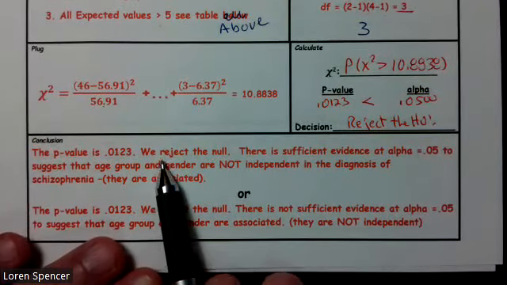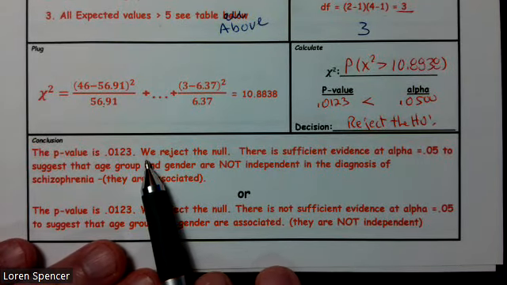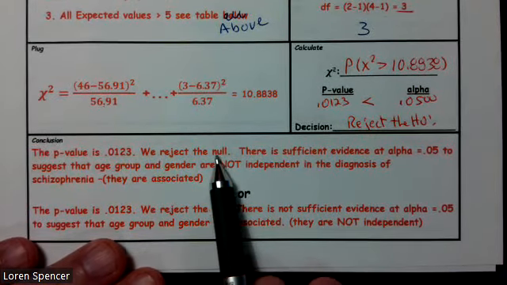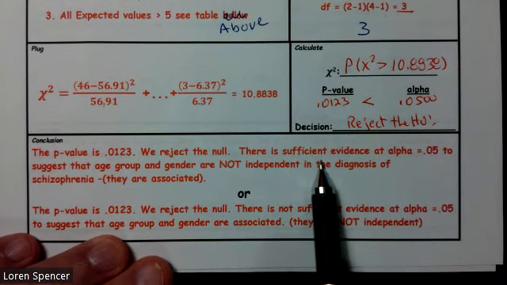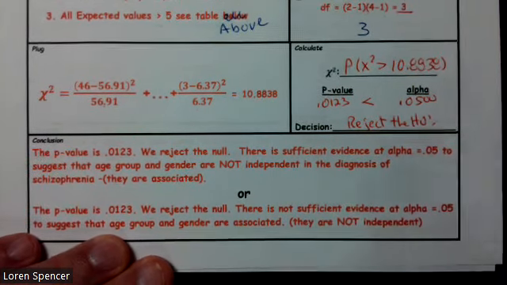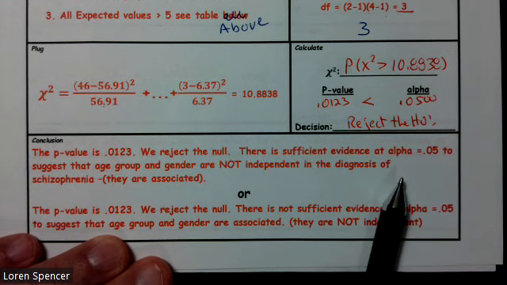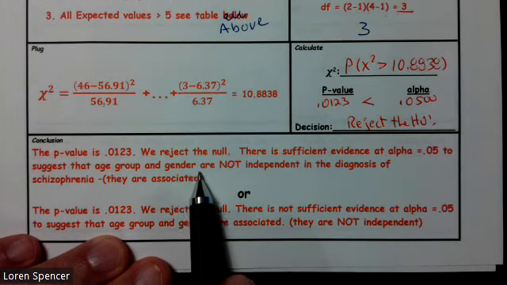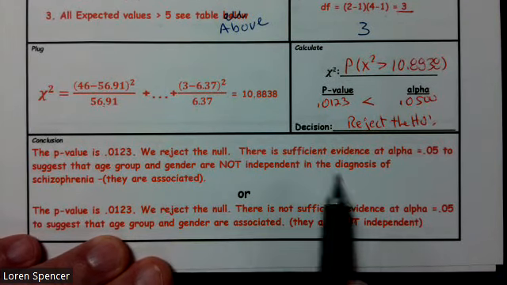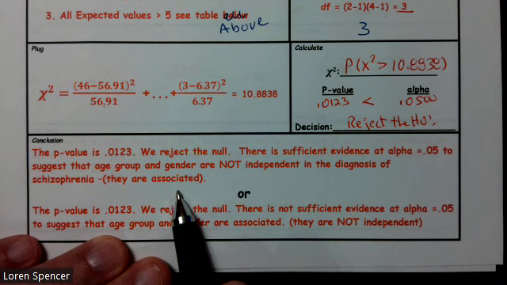So our conclusion: the p-value is 0.0123. We reject the null. There is sufficient, we have plenty of evidence, with alpha equal to, and I don't remember what we suggested, 0.05, to suggest that age group and gender are not independent in the diagnosis of schizophrenia. In other words, they are associated.